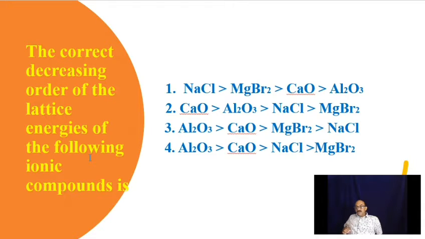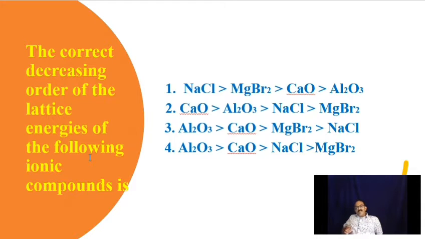So here, among the cations, Al3+ is the smallest cation in the list, with 3 charges. So that will be exerting the highest Coulombic interaction here, followed by magnesium, Mg2+, which is somewhat smaller than calcium, Ca2+, then sodium. Regarding anions, oxide is the smallest here with the 2 minus charge. If you compare chloride and bromide, bromide is very diffused, so it is least efficient.